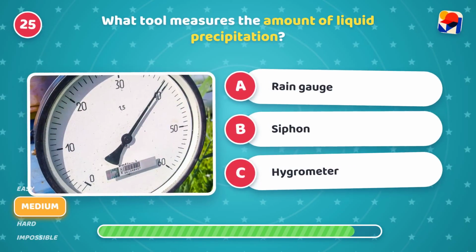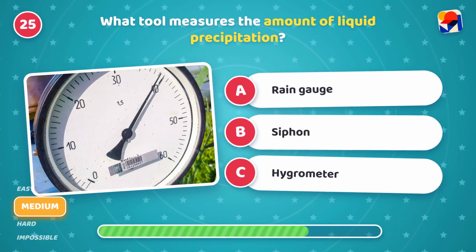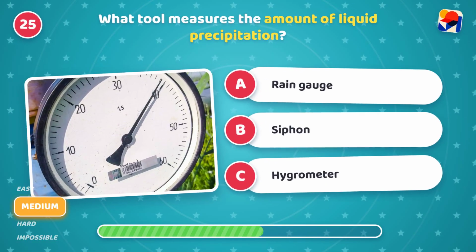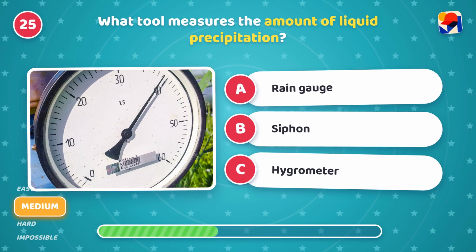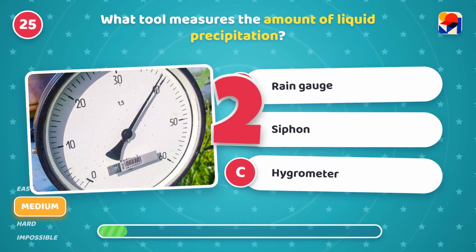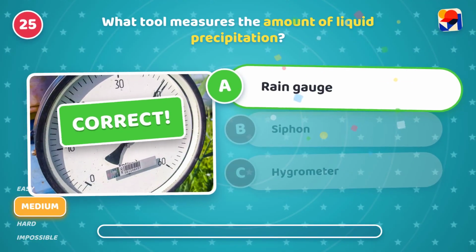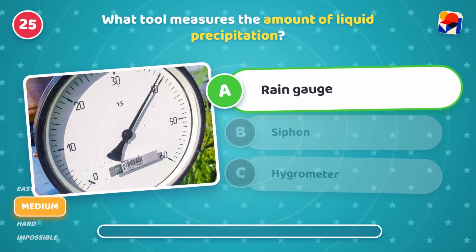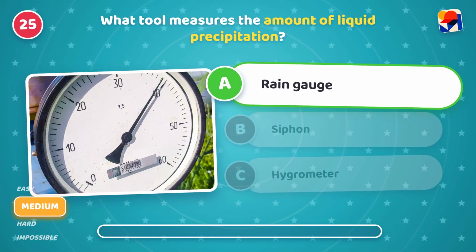What tool measures the amount of liquid precipitation? Is it A, rain gauge, B, siphon, or C, hygrometer? It's A, rain gauge. Spot on. It collects and measures rainfall.